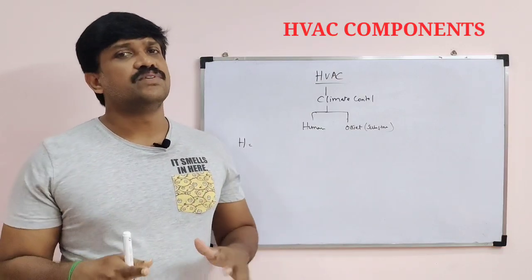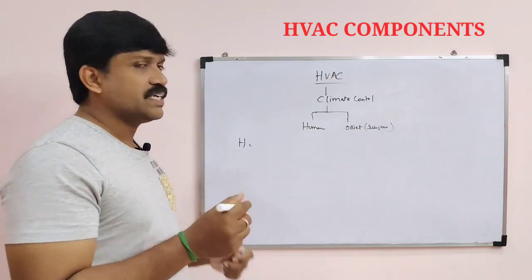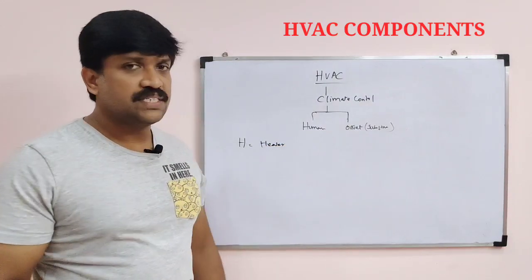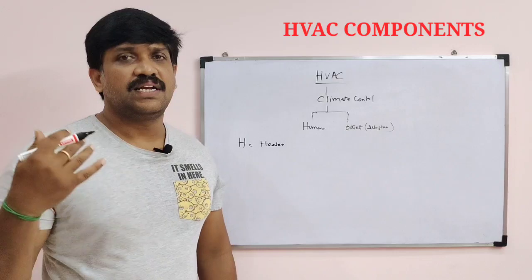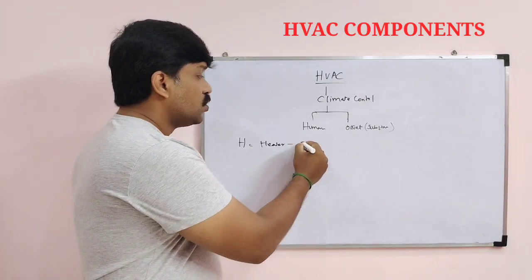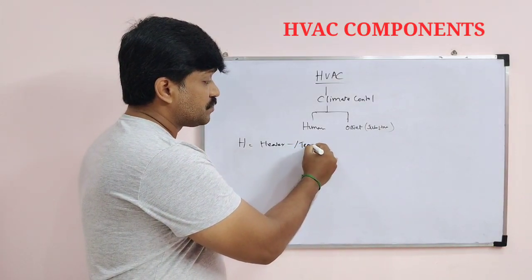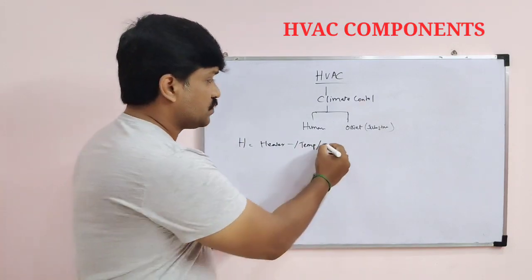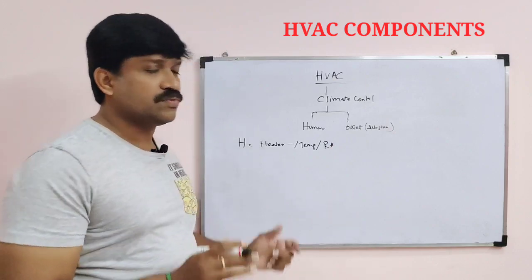This is the human comfort temperature. The heater is required to change the environmental temperature conditions and to maintain them, one for temperature and one for RH, humidity control. This is one purpose.